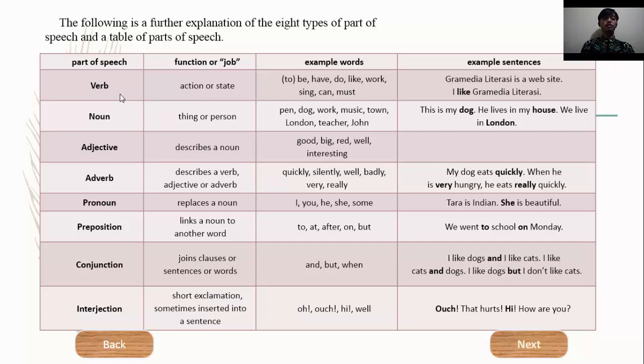Next, interjection. Function or job of interjection is short exclamation, sometimes inserted into a sentence. Sample words of interjection are oh, ouch, hi, well. Sample sentences of interjection are: Ouch, that hurts. Hi, how are you? Ouch and hi is interjection. Okay, next.